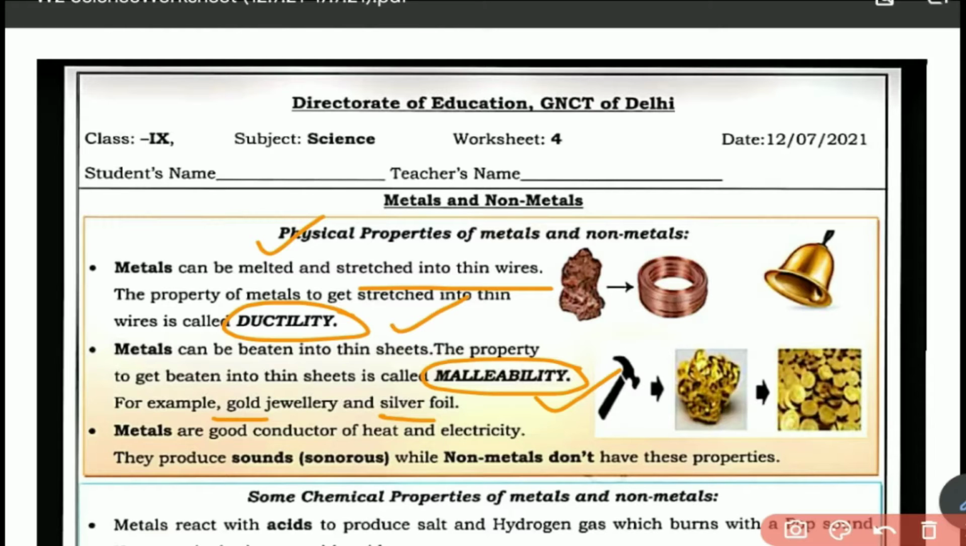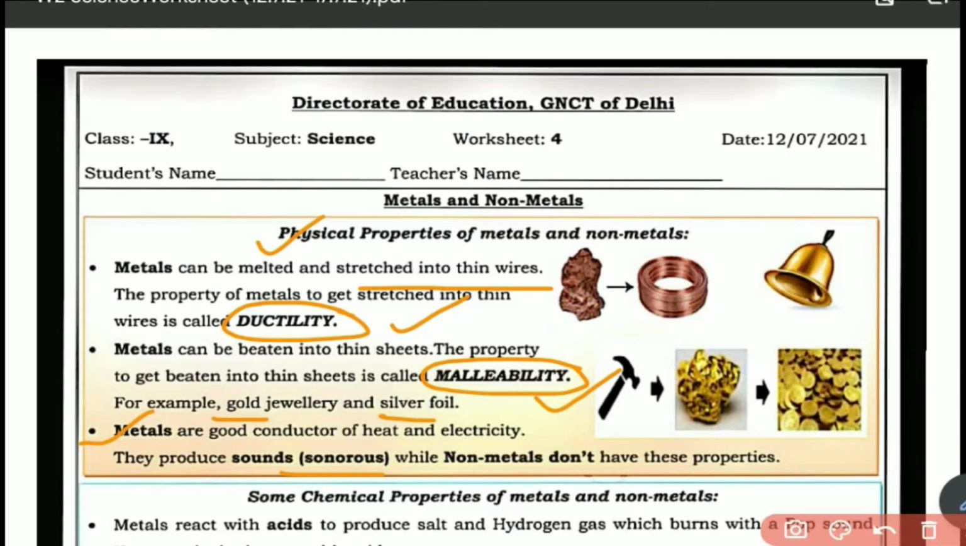Metals are also good conductors of heat and electricity. As you know, if you take a metal rod and you heat one end of the rod, what you see is after some time the other end of the rod also gets heated up. So we can say that metals are good conductors of heat and electricity. They produce sound, that is, they are sonorous.